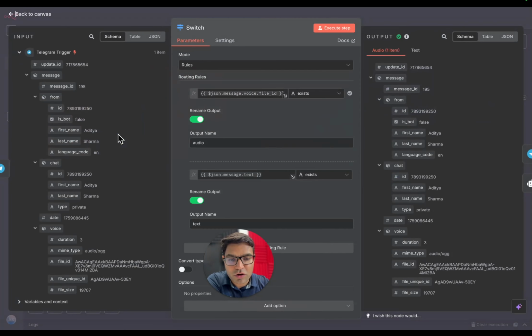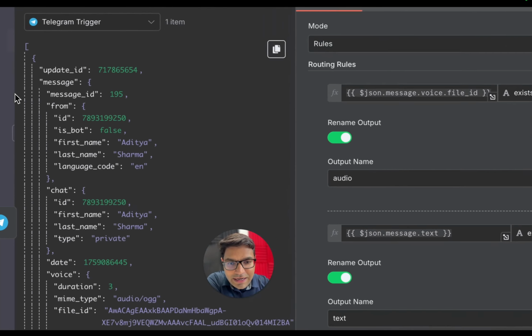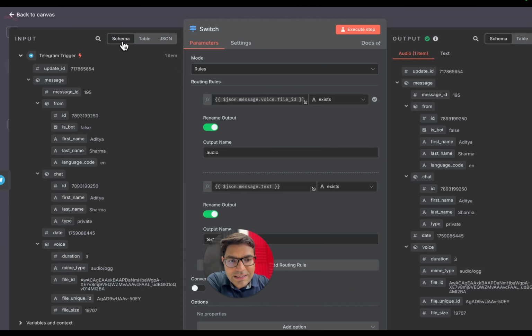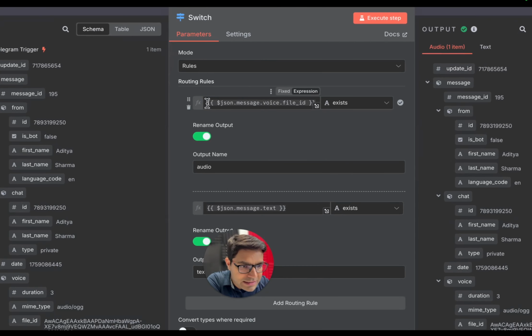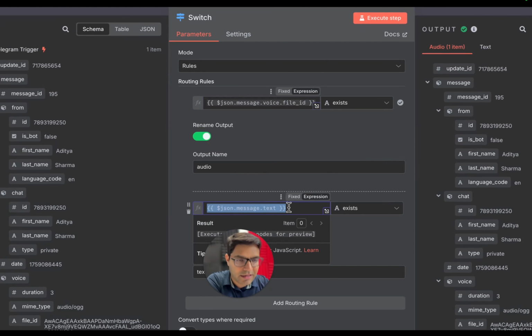When you double click on any node, you see different fields on the left hand side. Can you see over here schema, table, and JSON? When you click on JSON, you'll see all the data is in the JSON format, like ID, first name, last name. And when you click on schema, you'll be able to see it in a very easy format. All these are called JSON fields. And to configure each and every node, you'll see there is some kind of JSON text written over here, like this and like this.